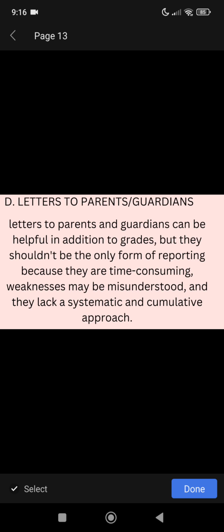D. Letters to parents and guardians. Letters to parents and guardians can be helpful in addition to grades, but they should not be the only form of reporting because they are time consuming. Weaknesses may be misunderstood and they lack a systematic and cognitive approach.